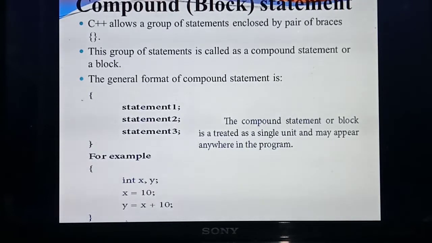Understood? The null statement and compound statement are a very important question. Null statement means a statement that only ends with a semicolon, so it need not be enclosed within open brace or close brace. This null statement is used as a placeholder in iteration statements. But compound or block statement means a particular group of statements need to be enclosed within braces, that is between open brace and close brace. So this group of statements enclosed inside the open brace and closed brace is called a block.